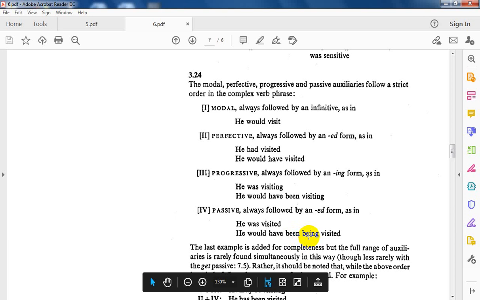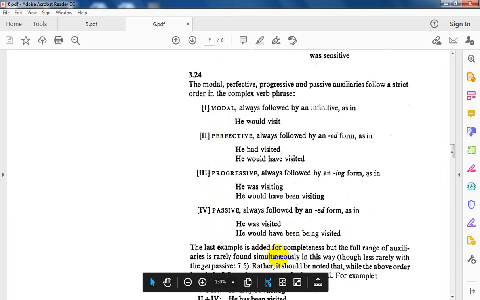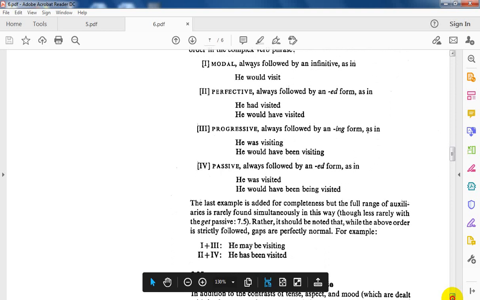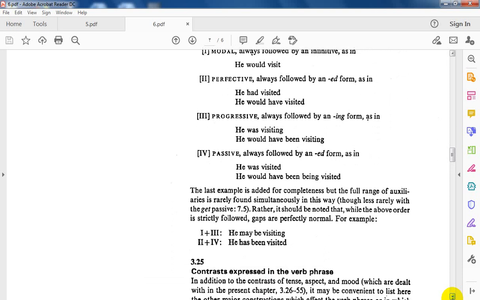Then I want the progressive, with ing. Then the progressive should be followed by the passive form. So you should memorize this sequence. This last example is something added for completeness, but the full range of auxiliaries is rarely found simultaneously in this way. According to the forms that you have, arrange your sentences or your verb phrase accordingly.